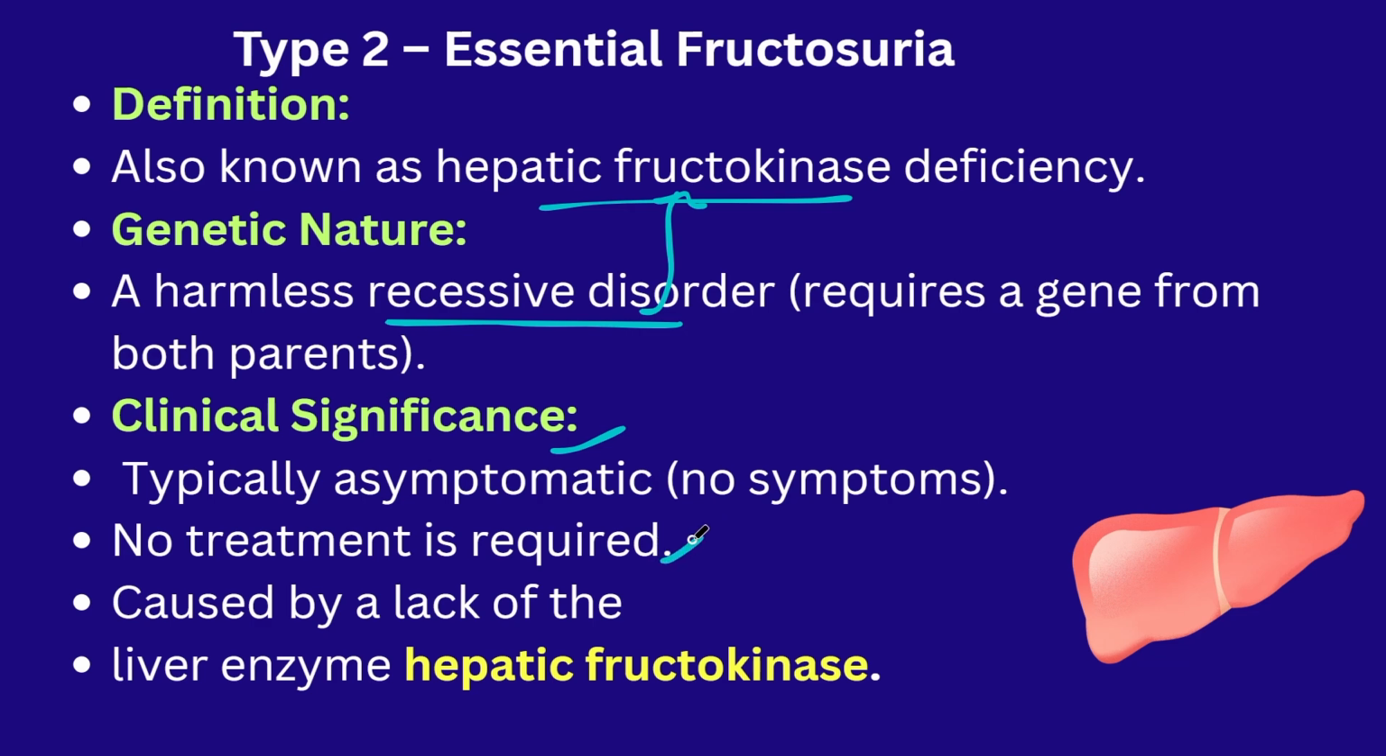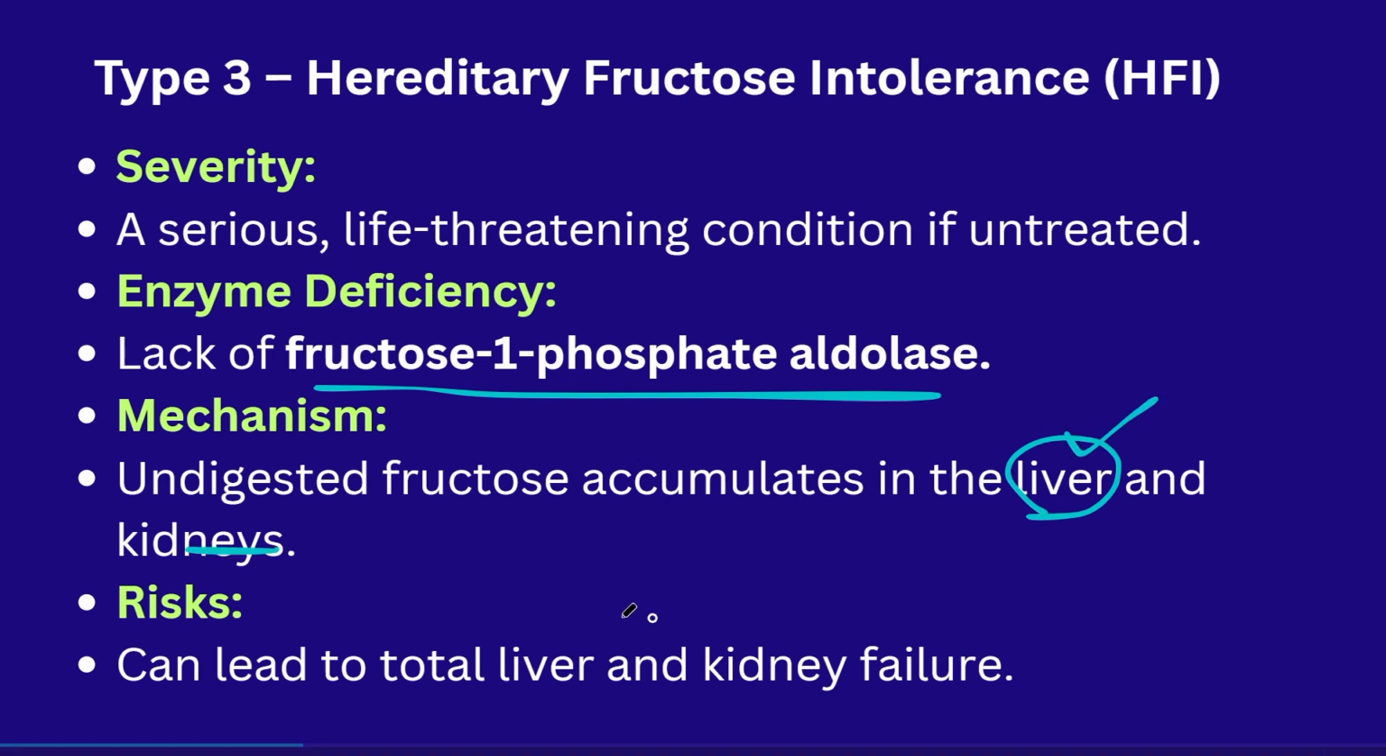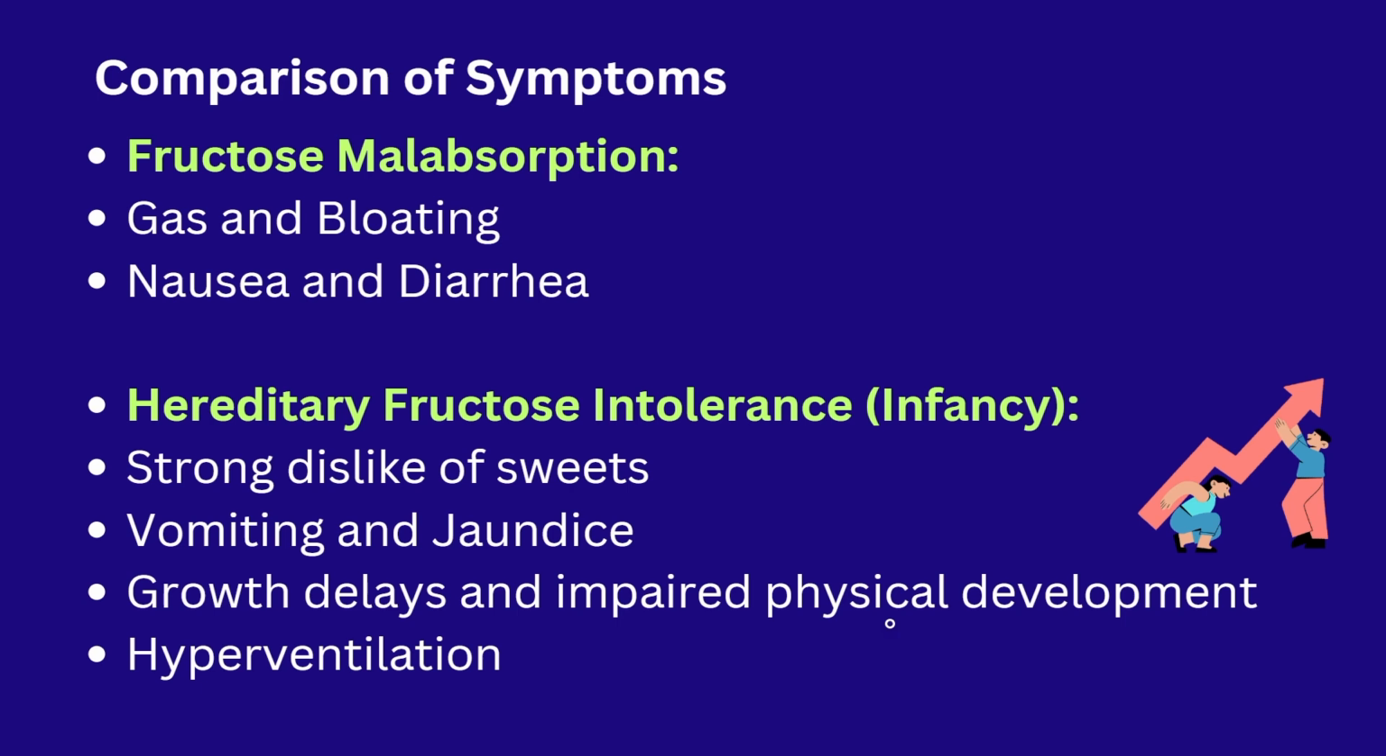And next, type 3, hereditary fructose intolerance. It is life-threatening because the body cannot produce the fructose 1-phosphate aldolase enzyme. When there is no enzyme, the fructose cannot be digested. When there is no digestion, this fructose accumulates in the liver and also in the kidney. When there is a high amount of fructose in the liver and kidney, it ultimately leads to the failure of these organs.